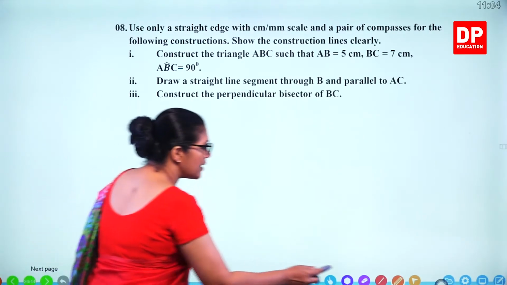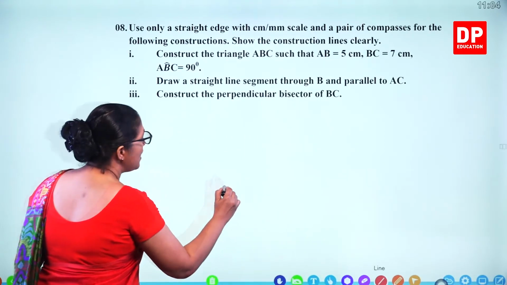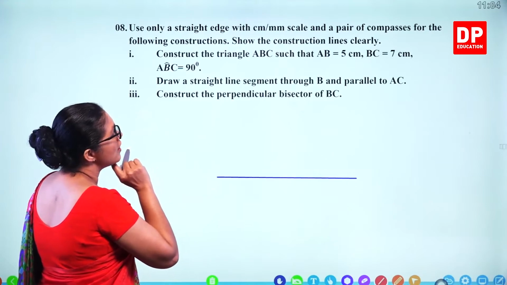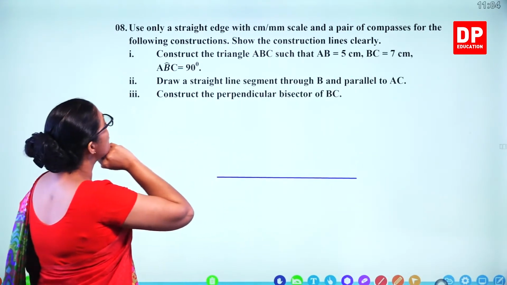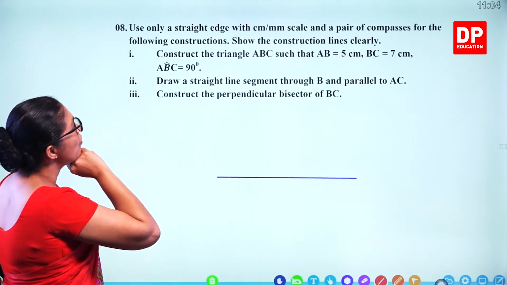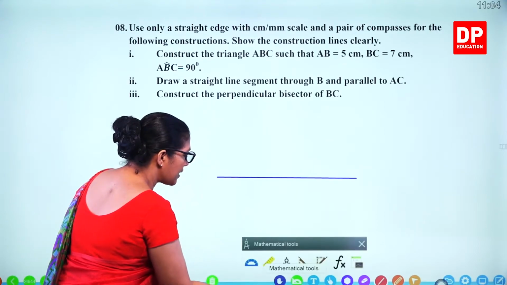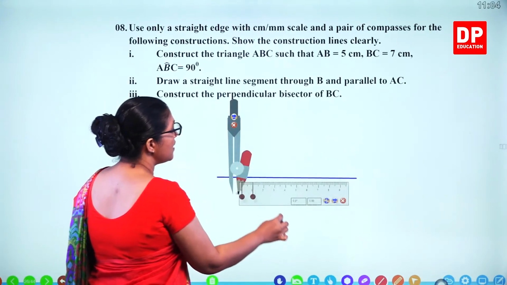So we'll construct the triangle first. You take the ruler and draw a line. And then we need to measure the length. Now 7 centimeters, 5 is there. So which one can we draw? We'll take 7 centimeters. So we'll take the compass and the ruler to measure 7 centimeters.